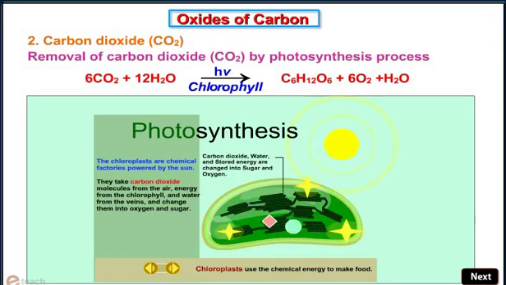The chloroplasts are chemical factories powered by the sun. They take carbon dioxide molecules from the air, energy from chlorophyll, and water from veins and change them into oxygen and sugar. Carbon dioxide, water, and stored energy are changed into sugar and oxygen. Chloroplast uses the chemical energy to make food.